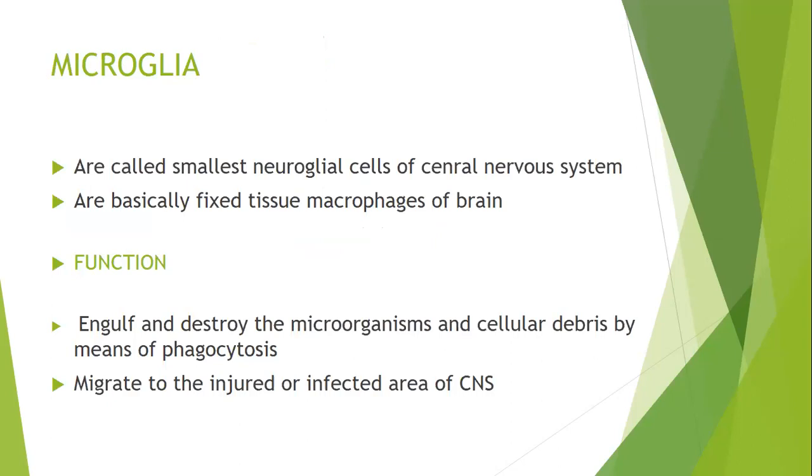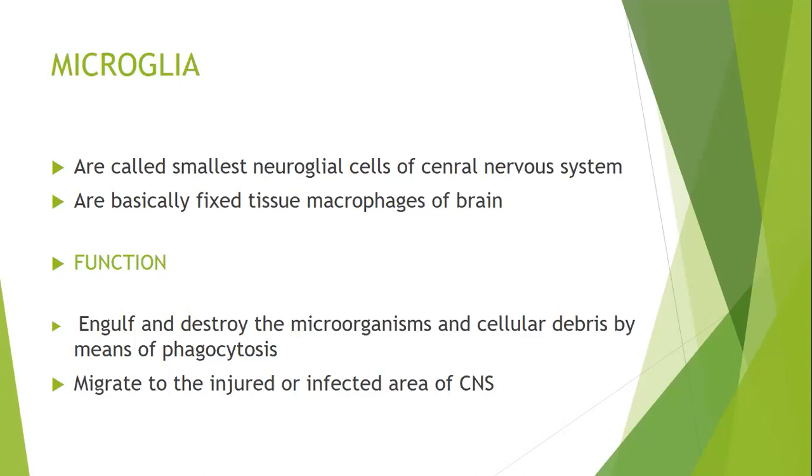During development of the brain, monocytes migrate and enter into the brain tissue. When they enter, they change their shape and are called tissue macrophages. And in the brain, its name is microglia. They are smaller as compared to other neuroglial cells, and their function is the same as macrophage.